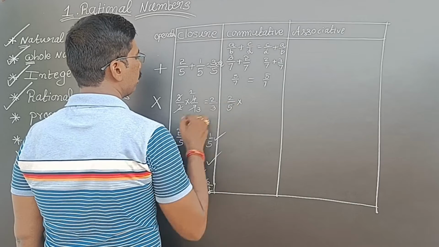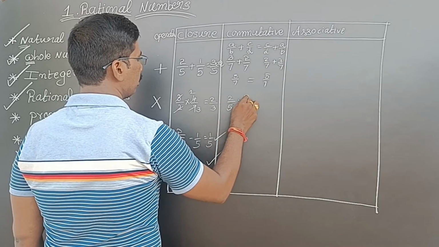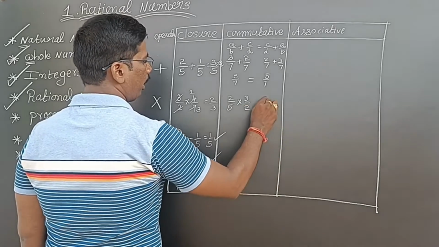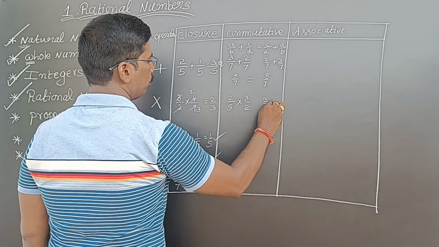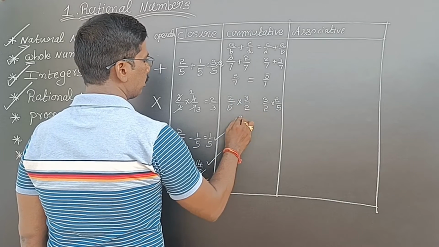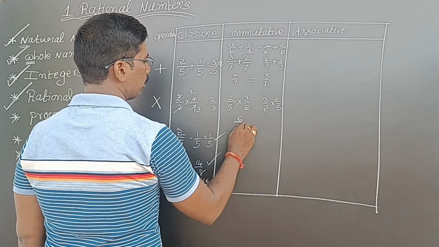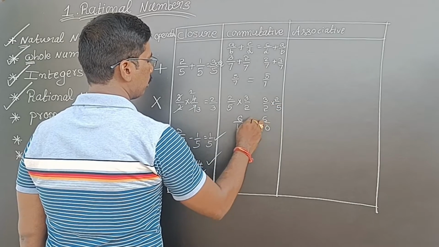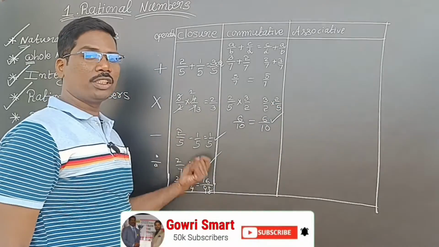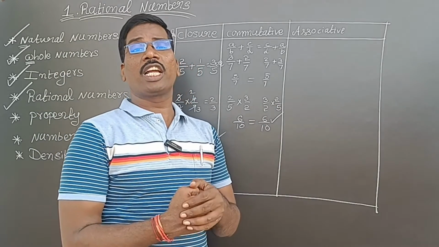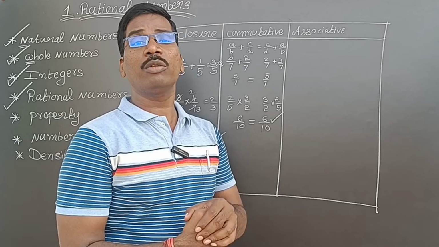2 by 5, 3 by 2. Here 3 by 2, 2 by 5. So 3 2s are 6, 5 2s are 10. Here also 2 3s are 6, 2 5s are 10. See, left side I am getting 6 by 10, right side also I am getting 6 by 10. Means commutative property is satisfying in rational numbers under multiplication.